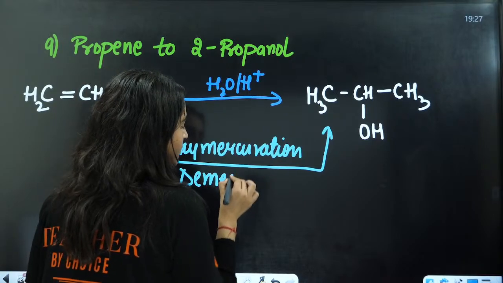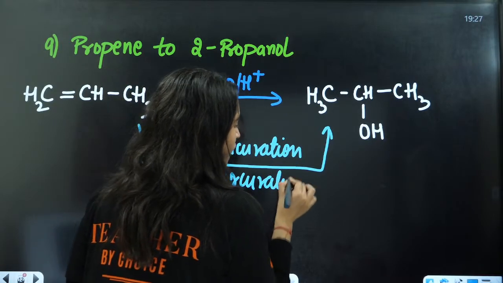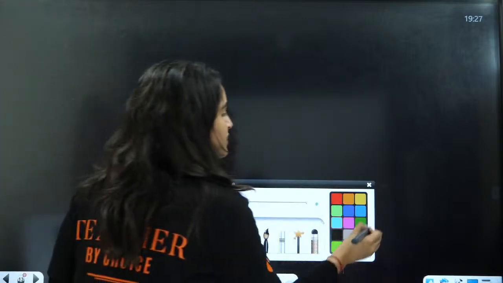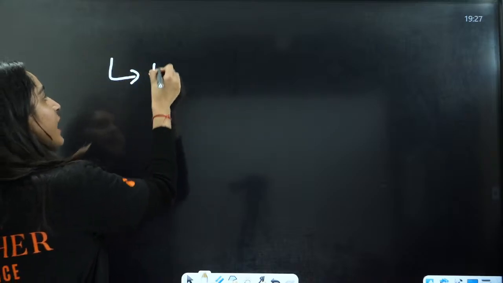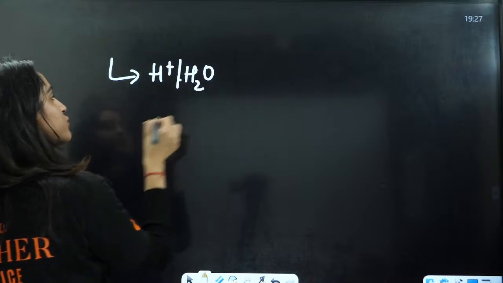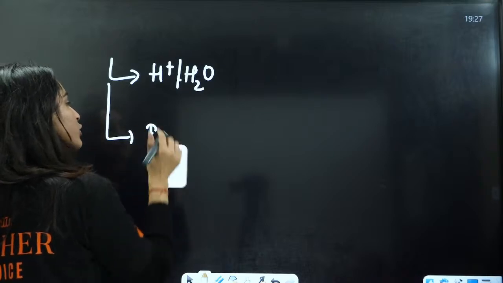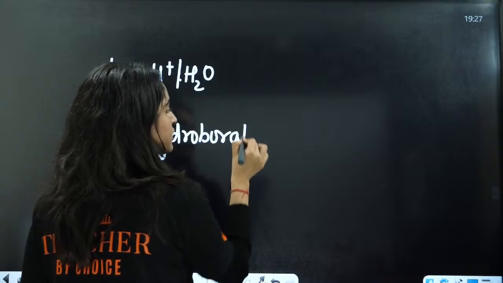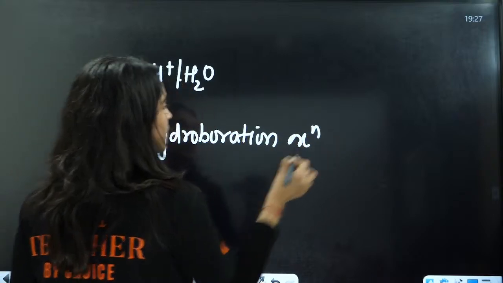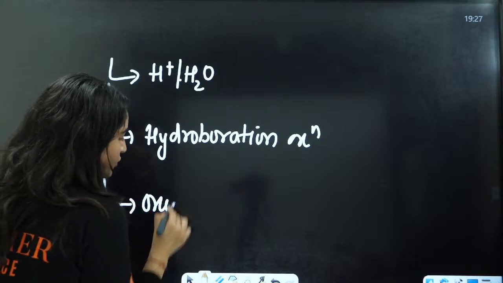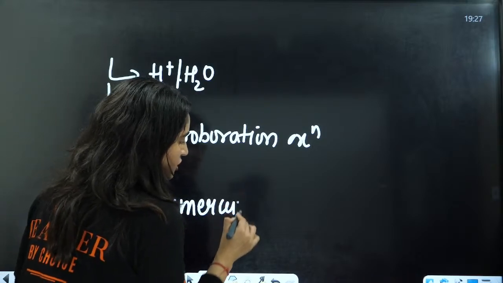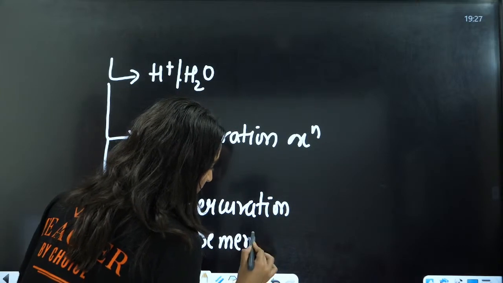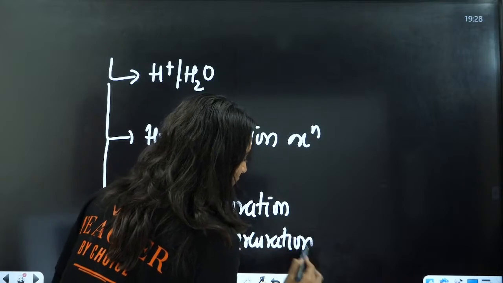Now you have three ways of adding OH, right? You have three ways. First way is by adding H positive, acidic hydrolysis. Second way is hydroboration oxidation, right? Third is oxymercuration, demercuration, right? You have these things.